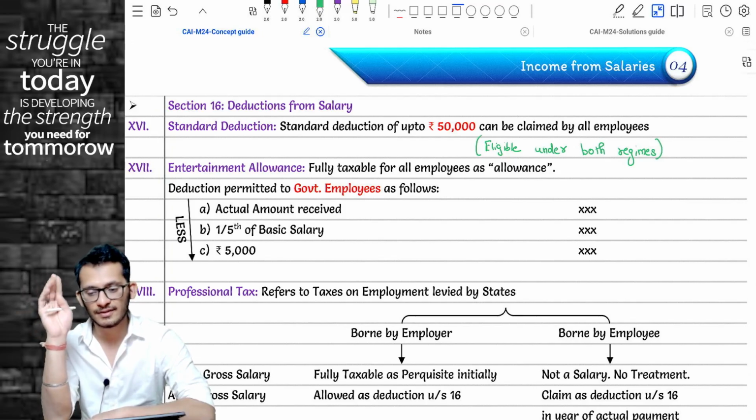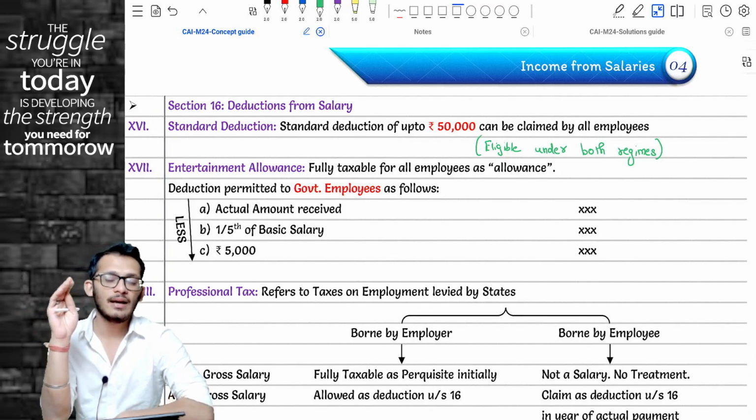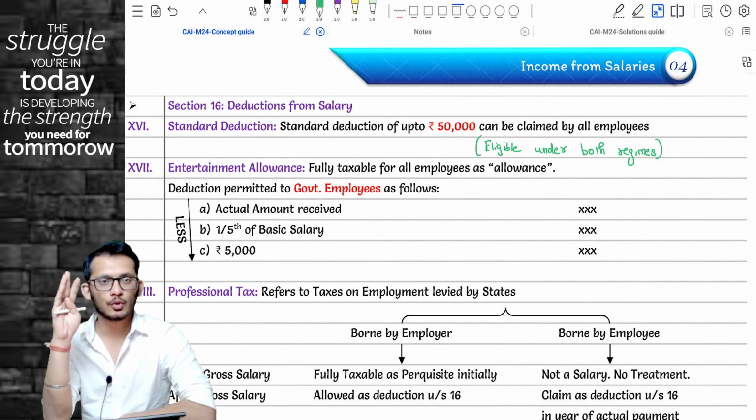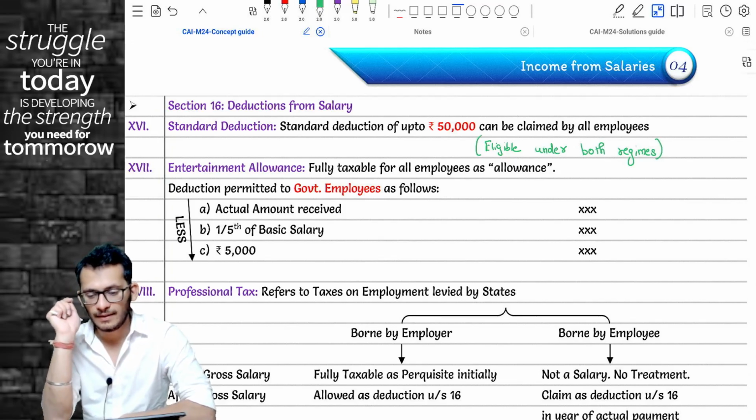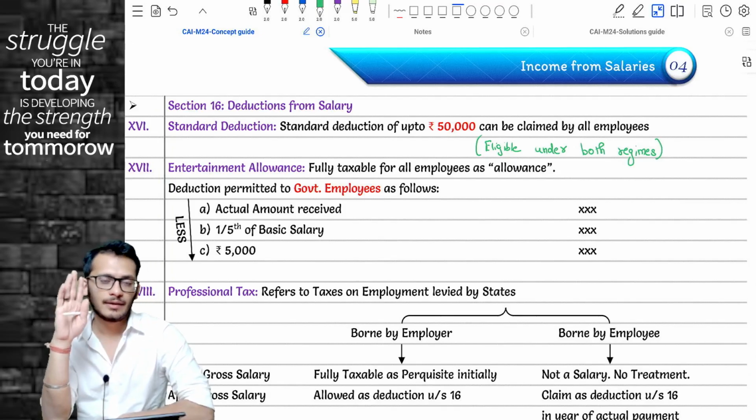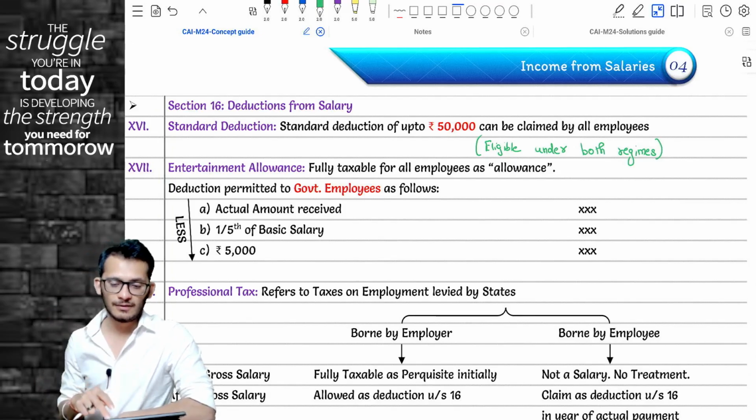Under the whole of section 16, standard deduction has now been allowed in both the regimes, but the other two remain not allowed. A very important amendment for your current year. Please be very careful. Yes or no? Yes. Great. This marks the end of your chapter of salaries.